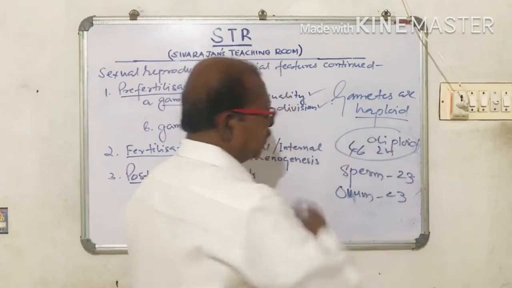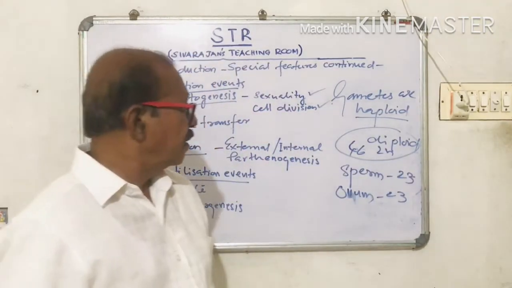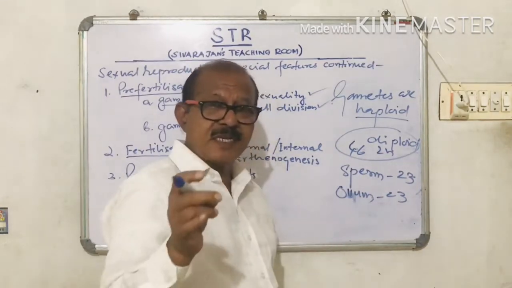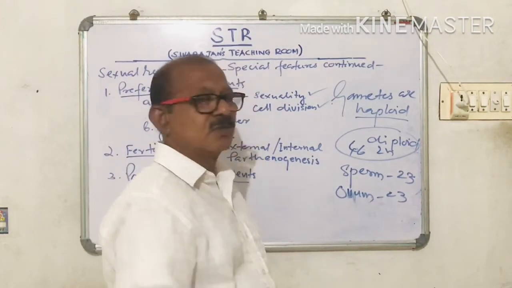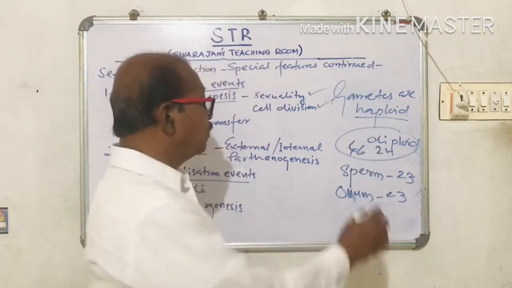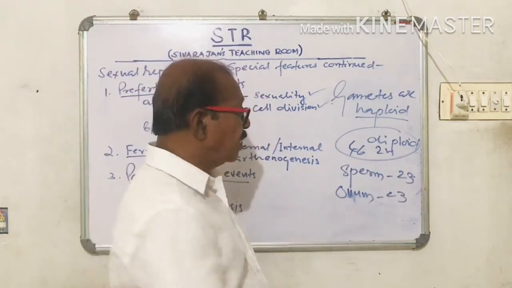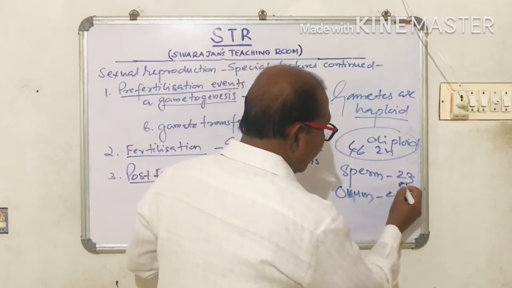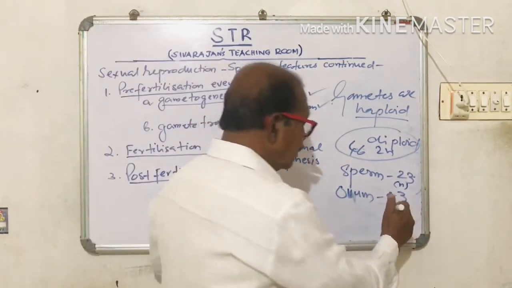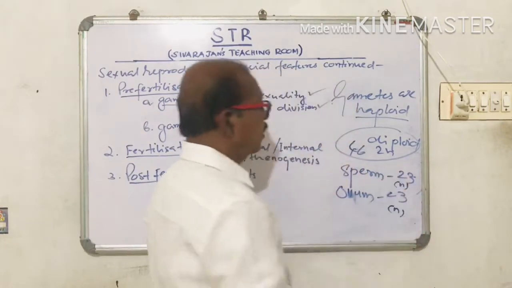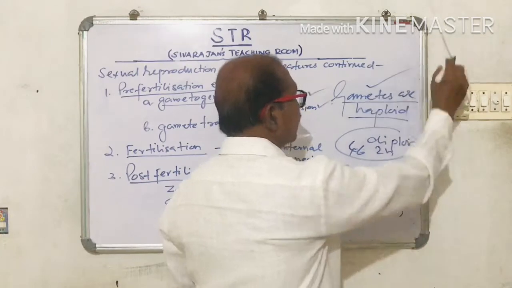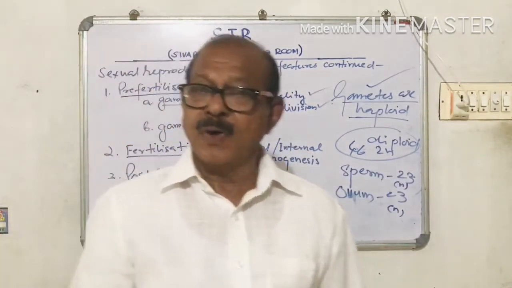This condition, having double the number of chromosomes, is called diploid. So in human cells, all the cells have 46 chromosomes, so the cells are diploid, or we can say 2n. But the sperm has 23 chromosomes, so it is haploid or n. Ovum also has 23 chromosomes, so it is also n.